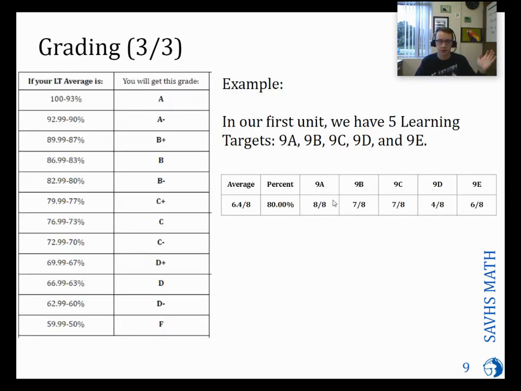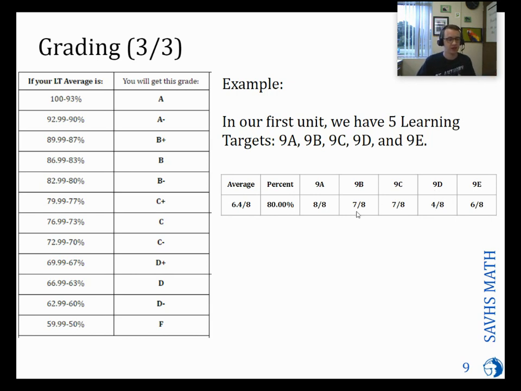I want to give you just a really quick rundown of what an example gradebook would look like. I have our 5 learning targets for our first unit built into this slide. They're here. Let's say our sample student got an 8, a 7, a 7, a 4, and a 6. So really quick, let's decode this. This 4 means that this student didn't try this learning target. So they just left this part of the assessment or this section of the class blank. So they didn't even try it.